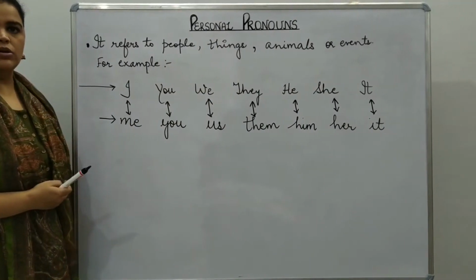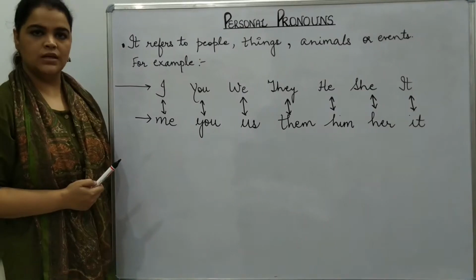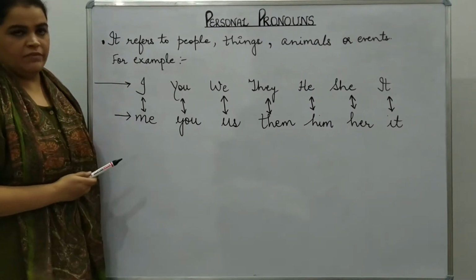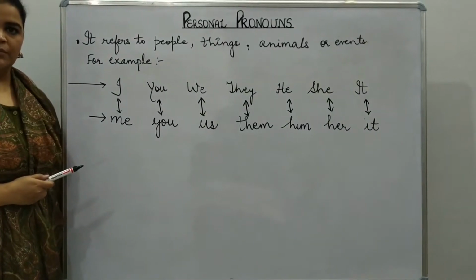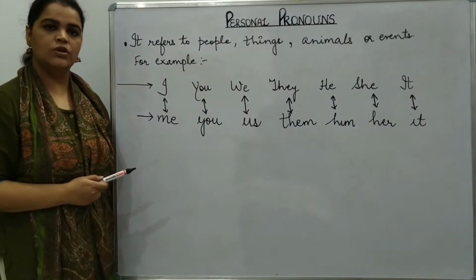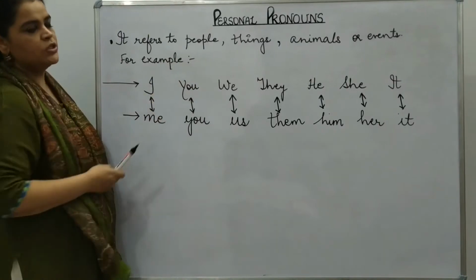In place of animal also, the dog is barking. I gave you example earlier also. It is hungry. So it is used in place of animal. So next is event. I went to see a match. It was interesting. So what was the event? The event was a match and it was interesting. So these are the personal pronouns.